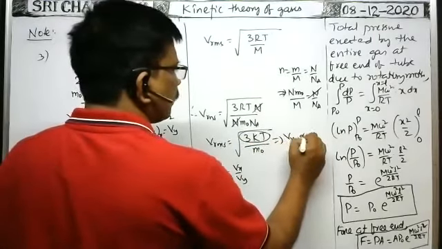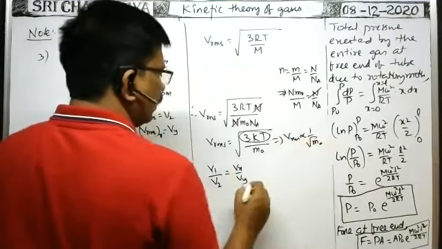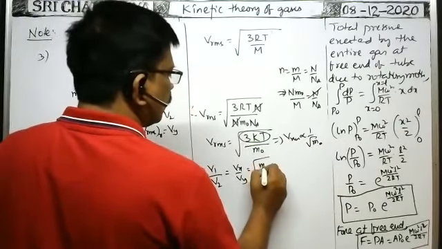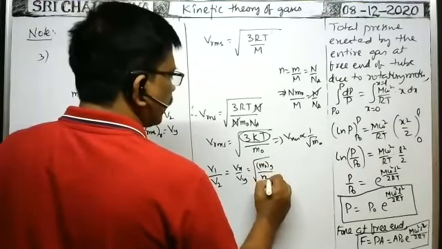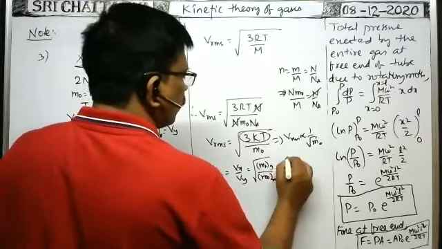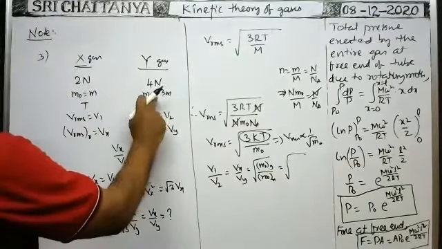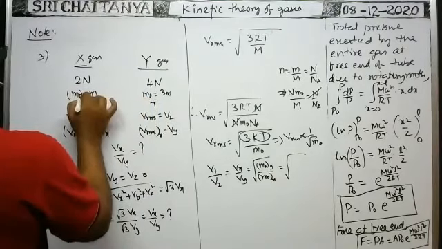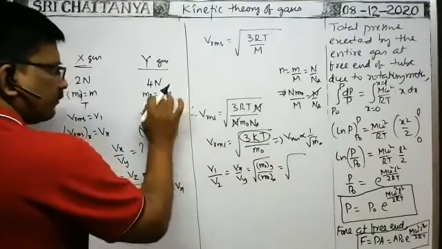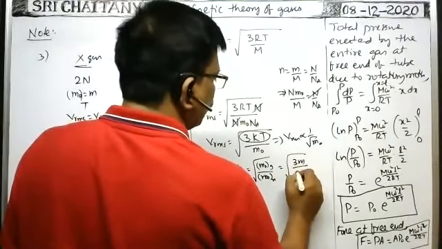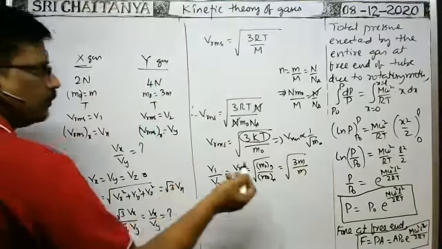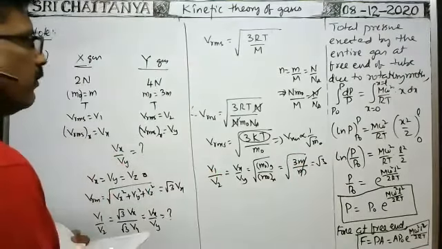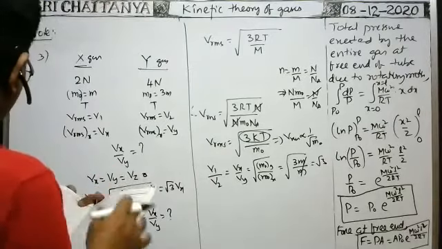So RMS velocity is inversely proportional to the square root of the mass of each molecule. Therefore, we have to write m0y by m0x, that is equal to the square root of m0y by m0x, where m0y is the mass of each molecule in case of gas y, which is 3m, divided by the mass of each molecule in case of gas x, which is m. So these two cancel. That is equal to root 3. Therefore, v1 by v2, that is vx by vy, is equal to root 3. The ratio they asked is root 3 is to 1, that is the answer.